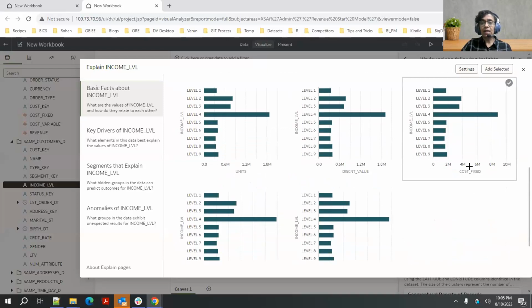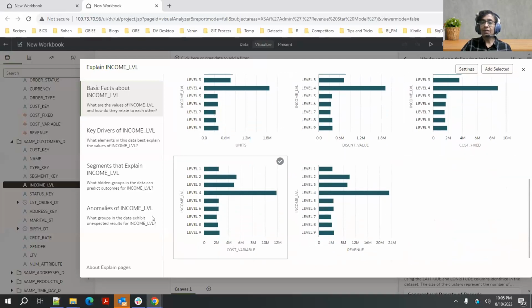As I scroll down, I see now distribution of income by various facts. So these are facts from my SAMP revenue fact table, and I'm able to see how income level distributes across all these facts, right? So it is considering the entire data set.